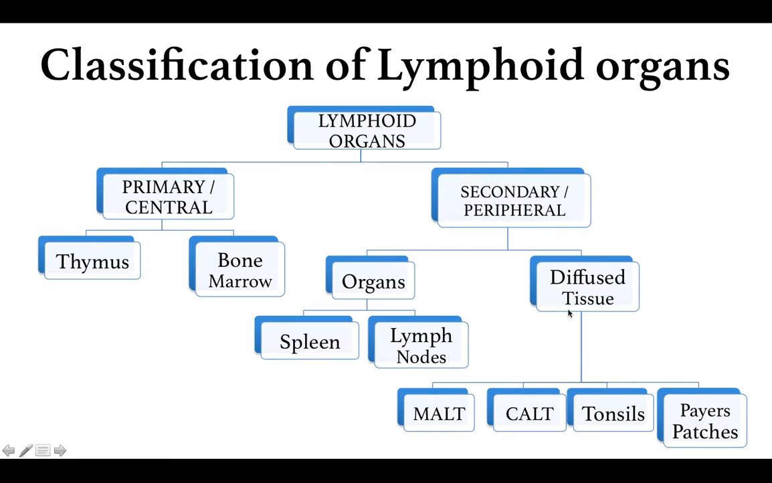The diffuse tissues include MALT, that is mucus associated lymphoid tissue, the CALT, that is the cutaneous associated lymphoid tissue, the tonsils, which is an intermediate between the diffused tissue and the organs, so it is not a well-formed organ, neither is it a diffused tissue, and you have the Peyer's patches, which is again a diffused tissue.